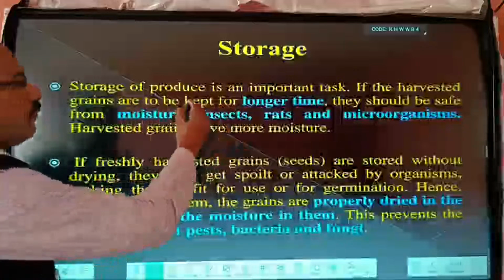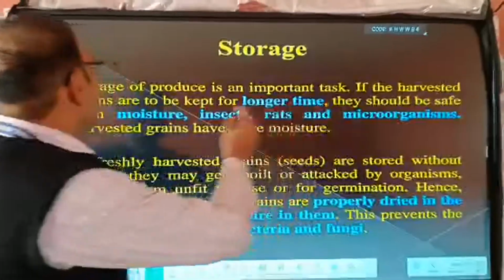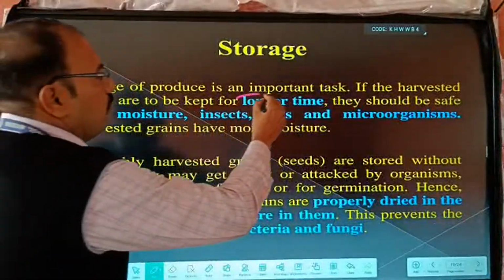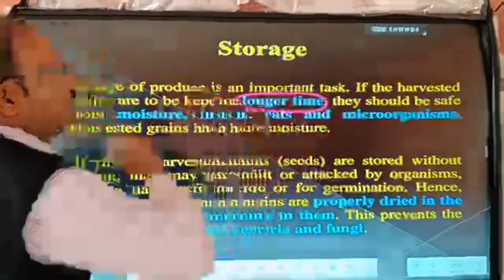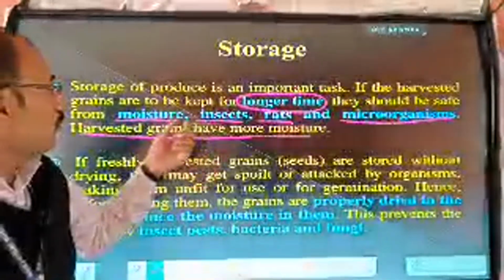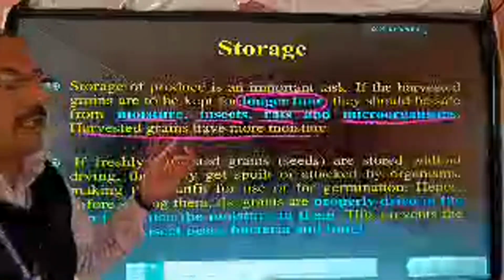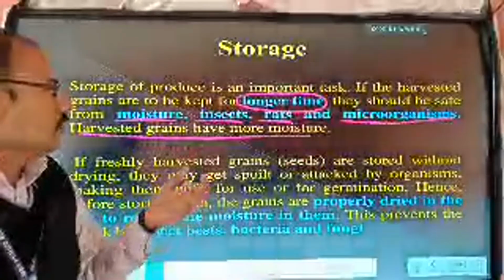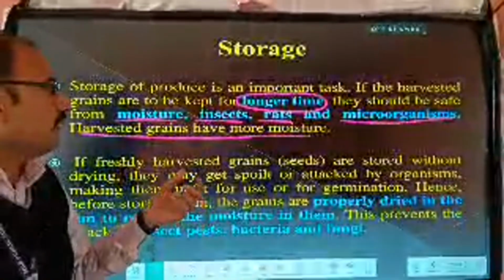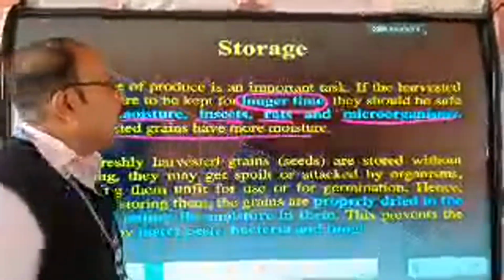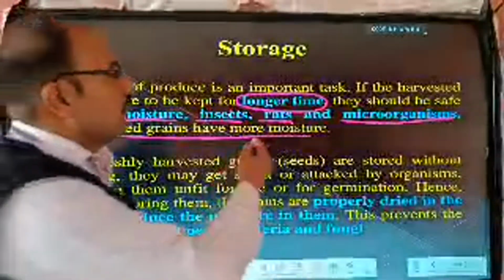Storage of produce is an important task if the harvested grains are to be kept for a longer time. But over a longer time, they should be safe from moisture, pests, and microorganisms. Harvested grains have more moisture. When we store wheat, it gains moisture, and due to moisture there is a chance of fungus and other things, which can cause food poisoning. Sometimes insects, rats, and microorganisms damage our crops.